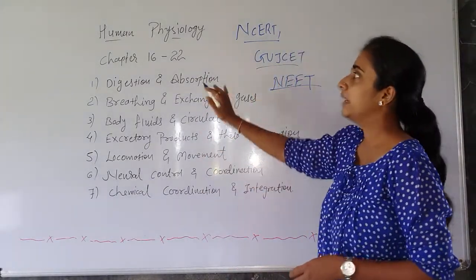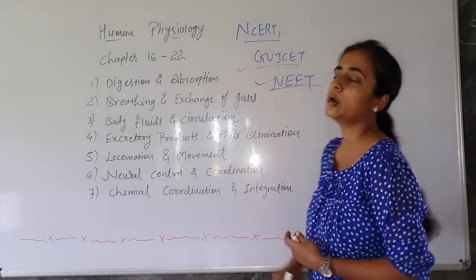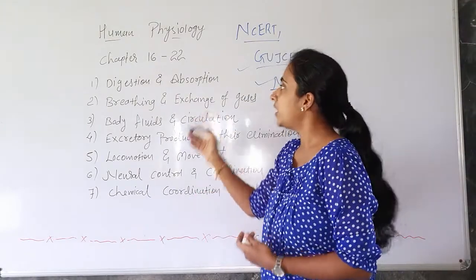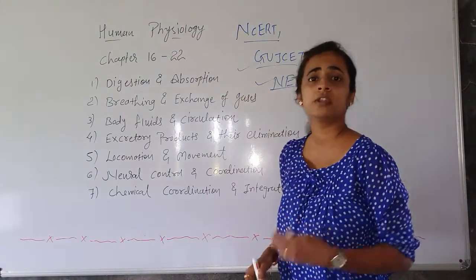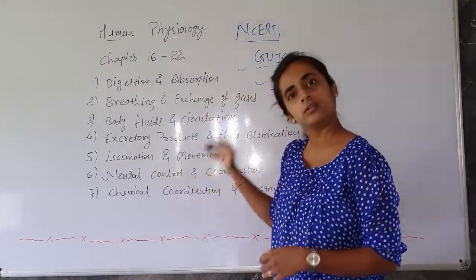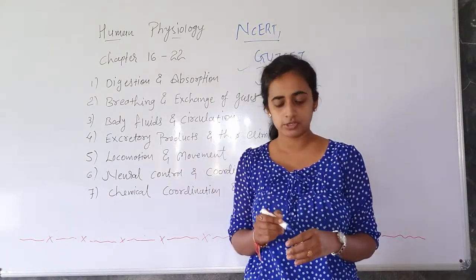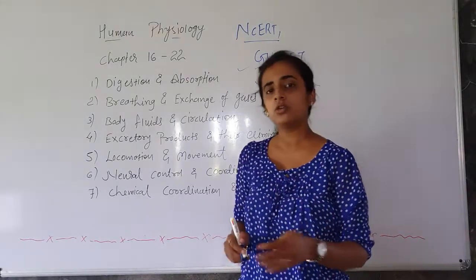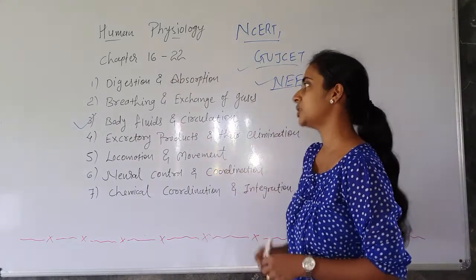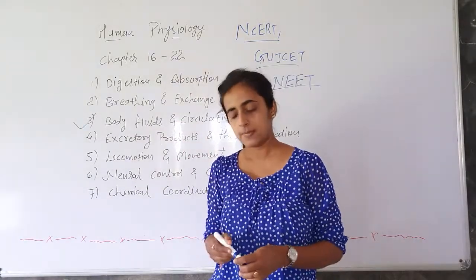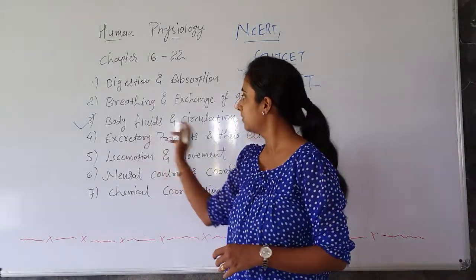So it is not about only 11th standard concepts here, but here we are going to learn about the detailing of these chapters also. So it means 12th grade students, and repeaters, who are now going to appear for GUJCET and NEET, for them also we are going to cover a few points regarding these chapters. Clear? So this is all about the introduction part. We are going to start with the chapter number 3, body fluids and circulation, in which we are going to learn about the blood and circulation. Okay. So next we are going to learn about circulation.